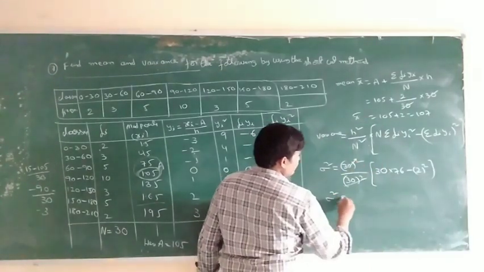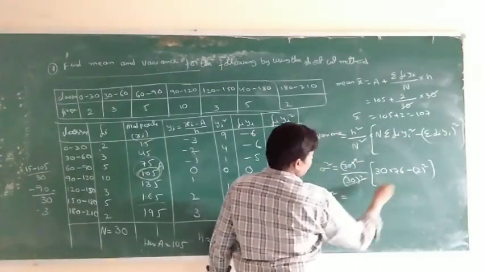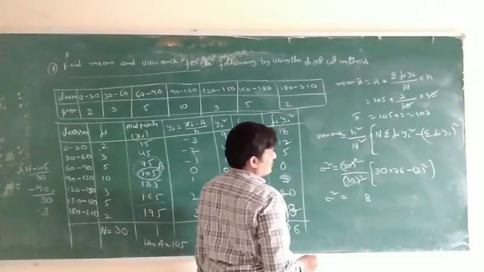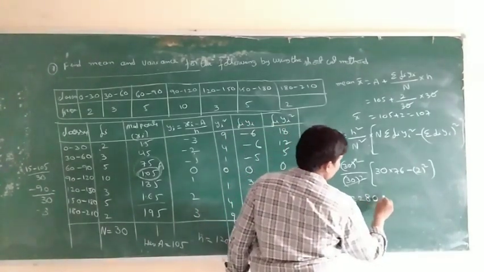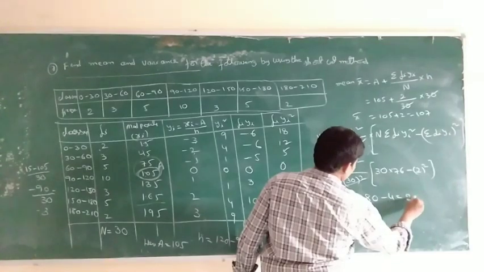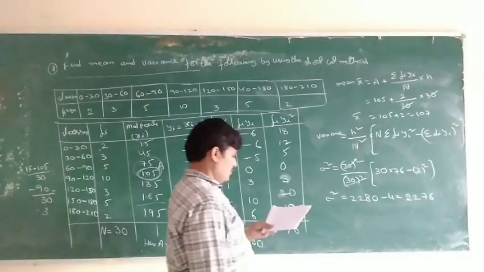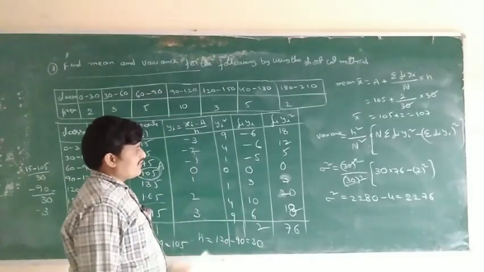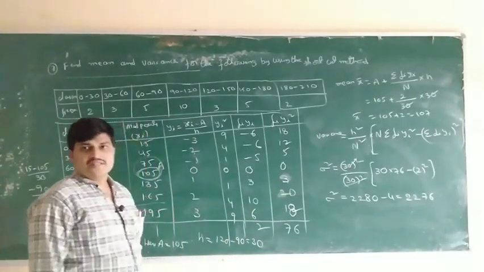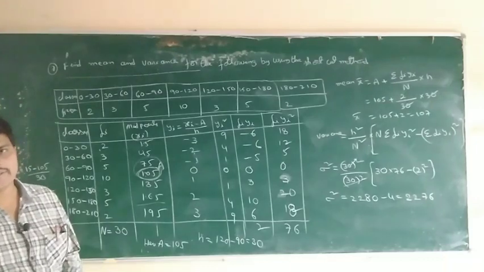Cancel. Sigma square is equal to 30 into 70, 18, 22 minus 4, so 2276. This is the shortcut method.